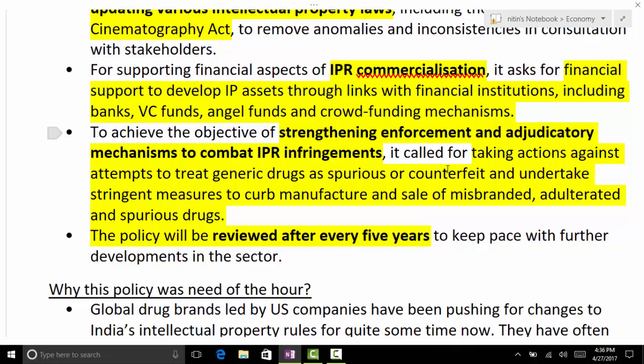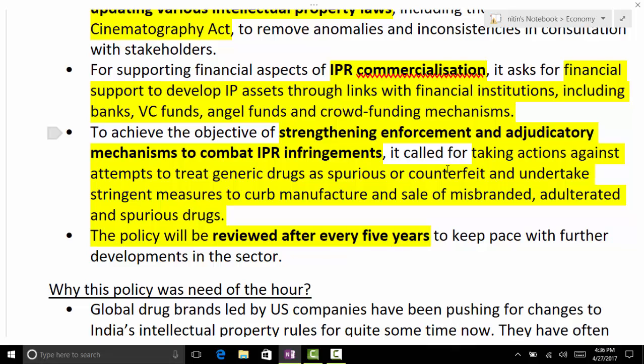Because there had been certain instances in African countries when certain spurious drugs were being sold in the name of Indian generic drugs. So these were certain instances that were bringing a bad name to our industry. So what we require is action against those misbranded, adulterated, spurious drugs. That is one thing.